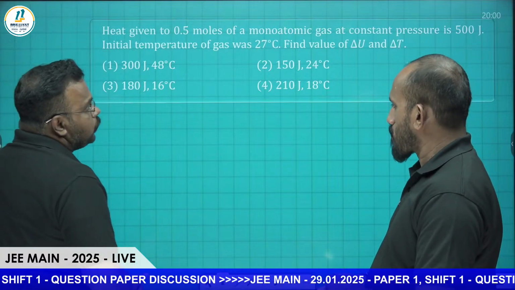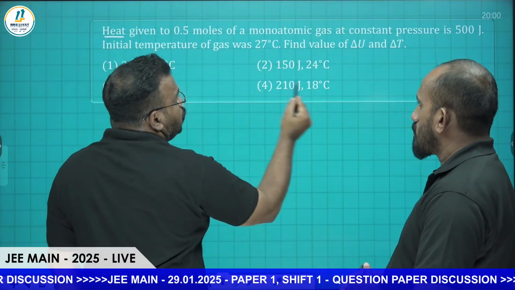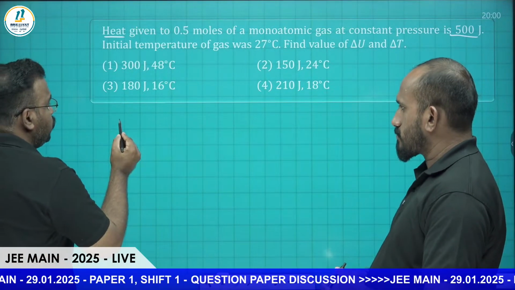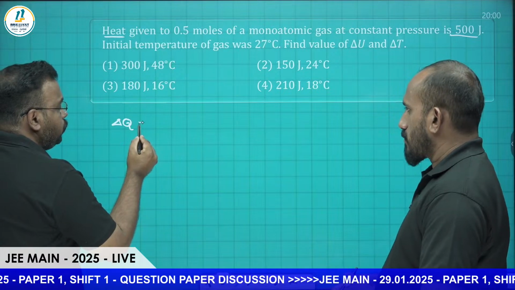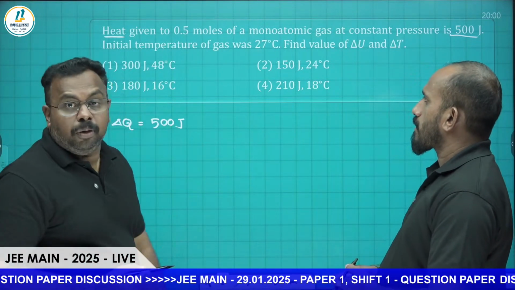Let's start with the data given. Heat given is 500 joule, which means delta Q is given. Delta Q is equal to 500 joules. Now what is the formula for delta Q?